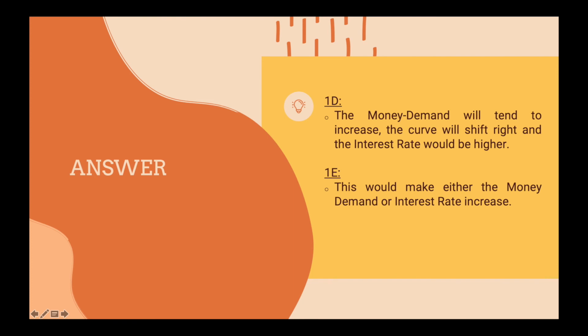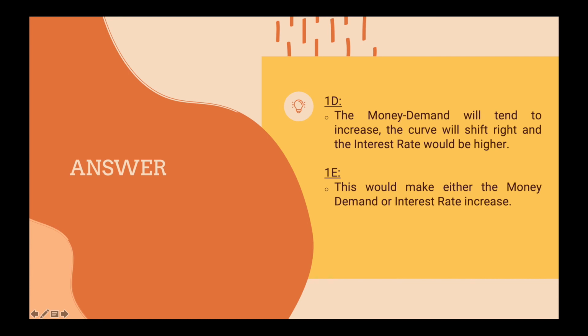So, for question number 1 of chapter 34, I will continue the part of this question because this question is shared by 2 members of my group. So, my questions are question D and question E.